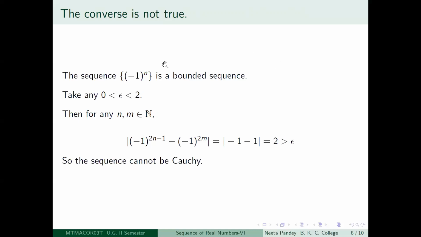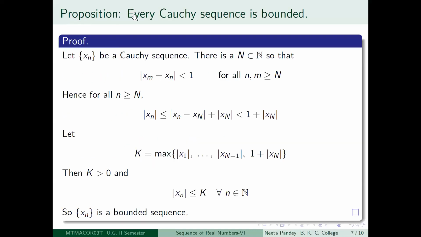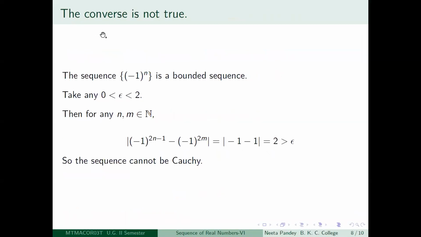So we saw that for convergent sequences also you could find bounded sequences which were not convergent. So the same thing is expected here also: you have proved that a Cauchy sequence is bounded. What you have to now prove is that a bounded sequence need not be a Cauchy sequence. So the example which I have taken is, I think, the same example, the oscillating sequence -1